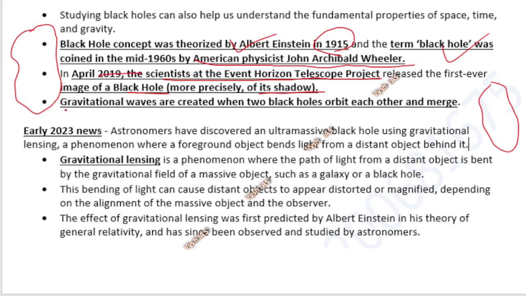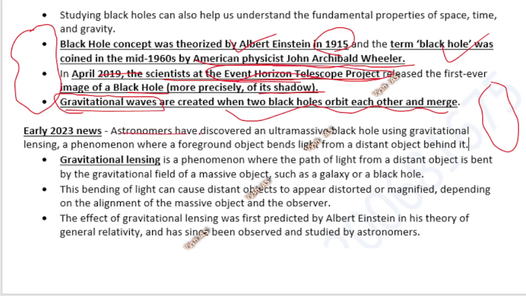And then gravitational waves. That is also one topic which UPSC has asked at least 3 times in prelims. They are created when 2 black holes orbit each other and merge. This was exactly the question also. UPSC asked: if 2 black holes are merging, what will be the effect? And one of the options was, I think, gravitational waves will be formed. That straightforward they are asking. If you know the definition and concept, you can solve any UPSC question. This Event Horizon Telescope I will also explain in the coming slides, don't worry.